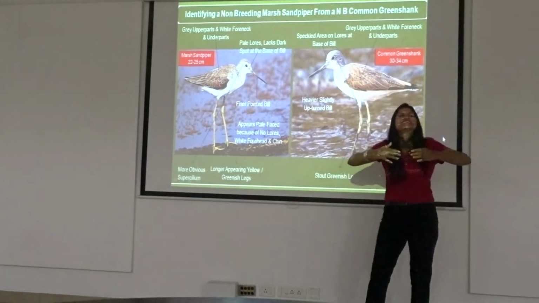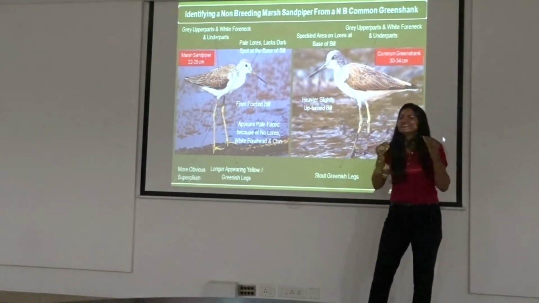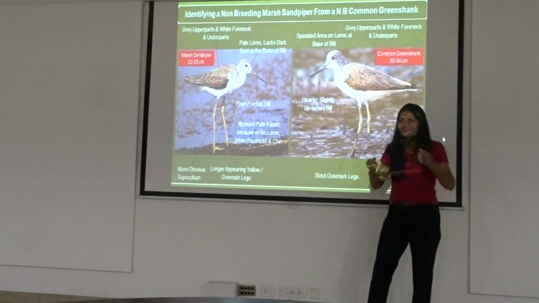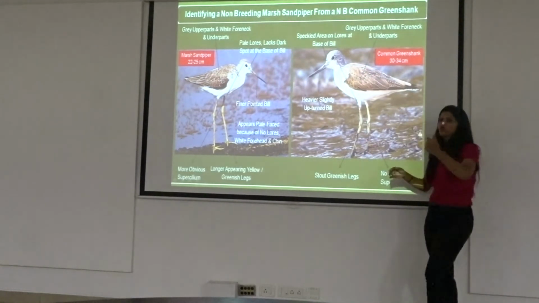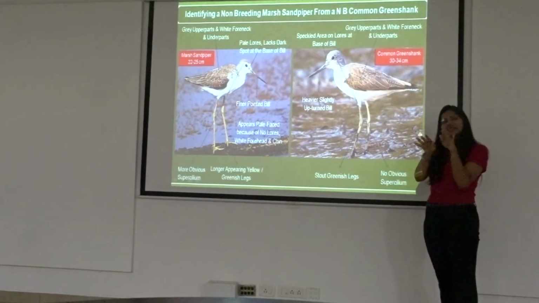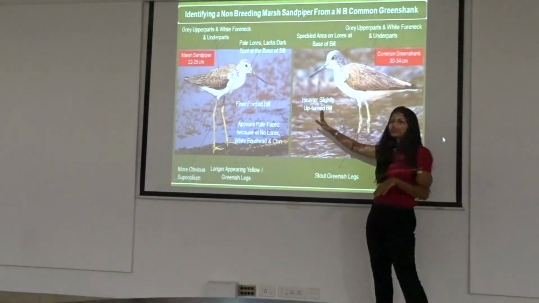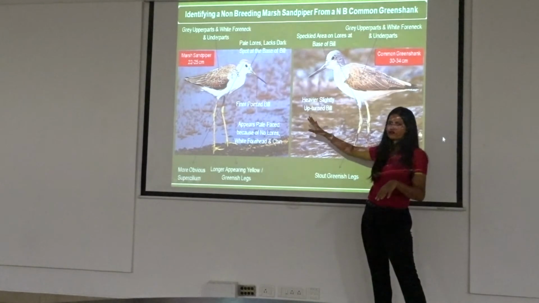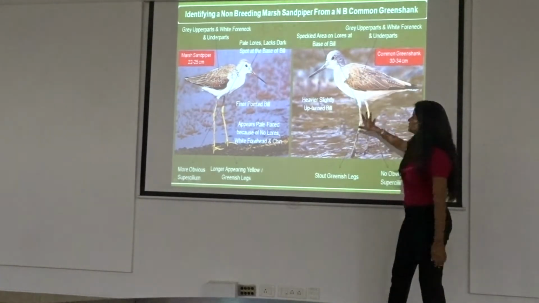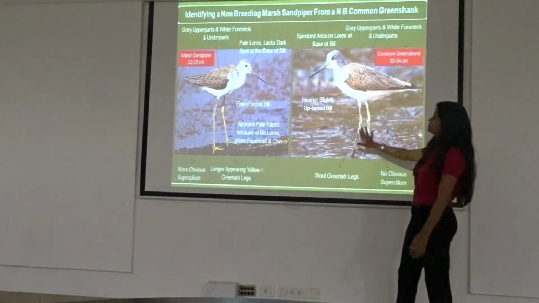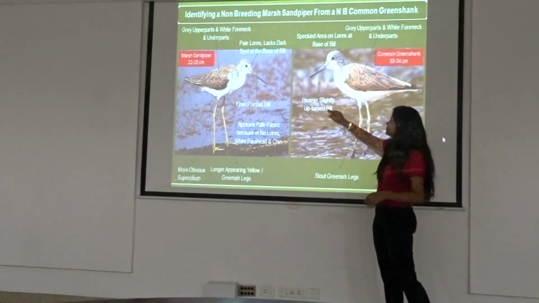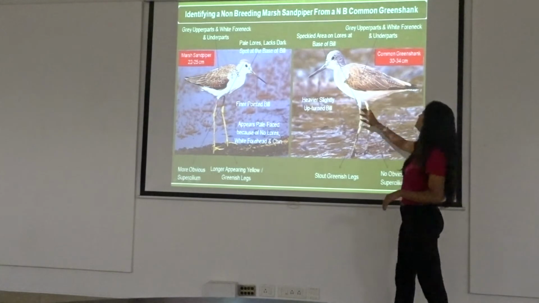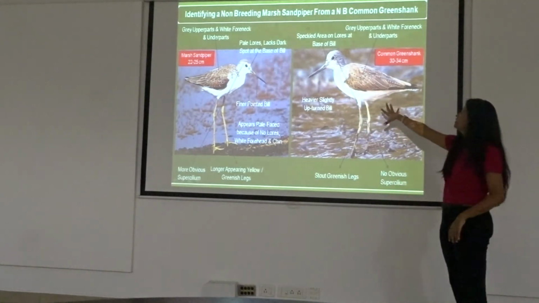But what happens is when it is slightly far, that is where it becomes a little confusing whether it's a greenshank or a marsh sandpiper. So you could very well notice the lore of the bird, and then you'll start seeing the other features slowly, that okay, it has a slightly upturned bill and all of that. So this is something that you could notice. Heavier, slightly broader bill, it's not as thin as the marsh sandpiper's. Heavier, slightly upturned bill. Again, this is a bigger bird.